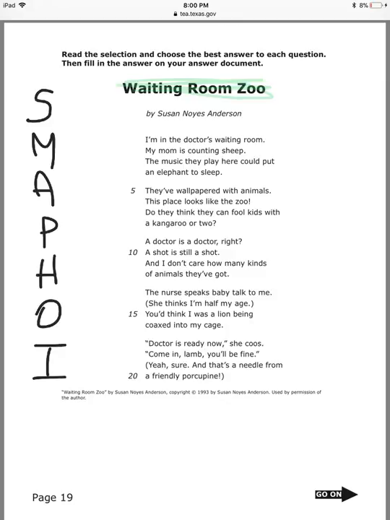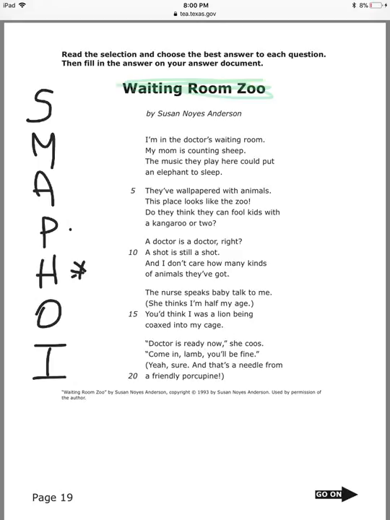Personification, which is this one right here, means you make the animals or things behave like people. For example, the leaves danced. They can't dance. It's personification. Hyperbole, this one right here, is an exaggeration. I told you 1,000 times. Of course, I didn't tell you 1,000 times.